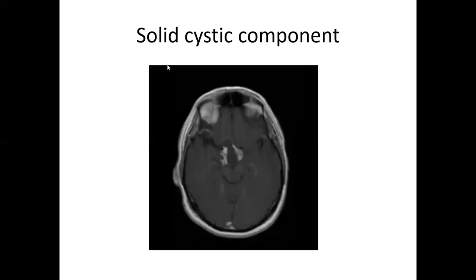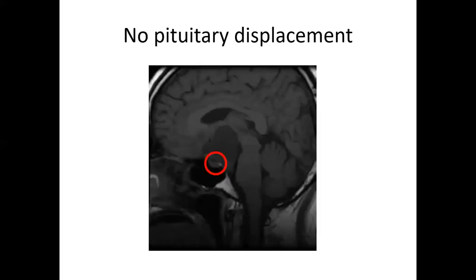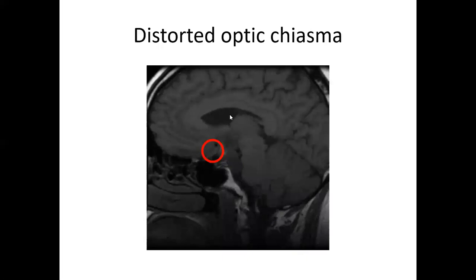So here I am showing one craniopharyngioma. You can see solid and cystic parts, but the cystic part is more common, so this is mostly the adamantinomatous type of craniopharyngioma. Mostly they don't displace the pituitary gland unless they invade the sella. Here the pituitary gland is well preserved, though it is a large tumor going mostly superiorly.